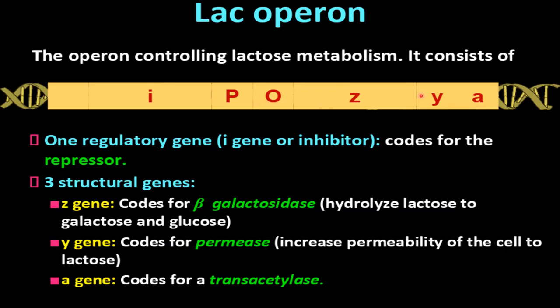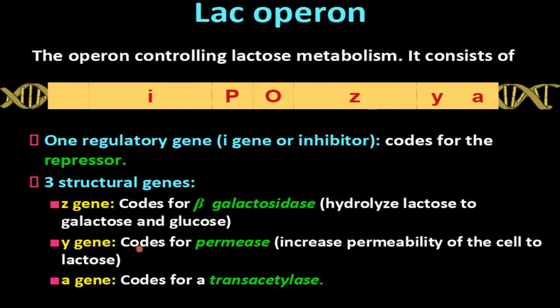Now between these structural genes and the promoter, this O is also present here. This O represents the operator, okay, and this operator is required here to switch on or off the structural genes. Means it will decide whether the structural genes will express themselves or not, right. So here are these three structural genes, Z, Y, A. The Z gene codes for the beta galactosidase enzyme, that means the enzyme that is required for the metabolism of lactose to form galactose and glucose.